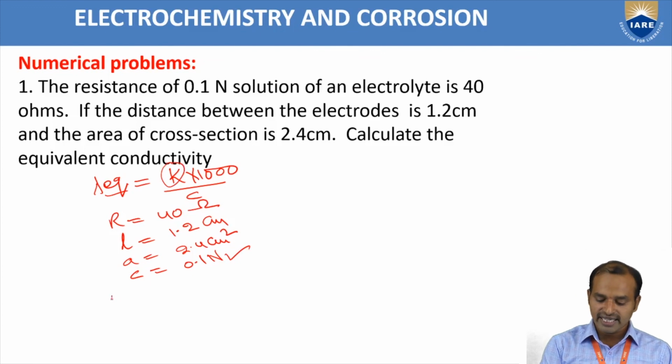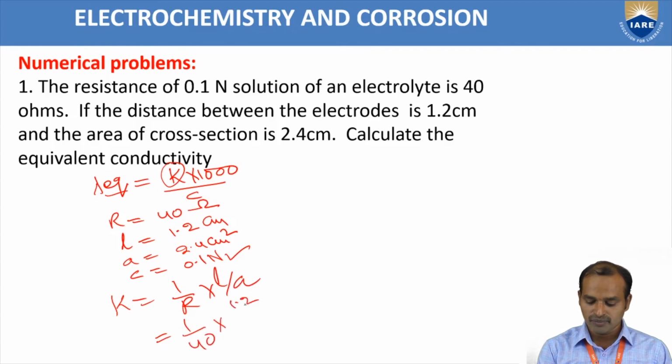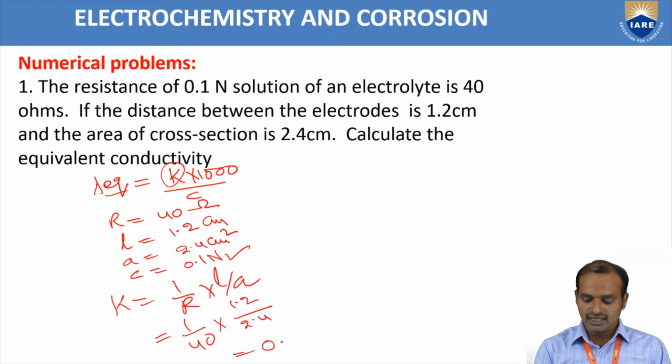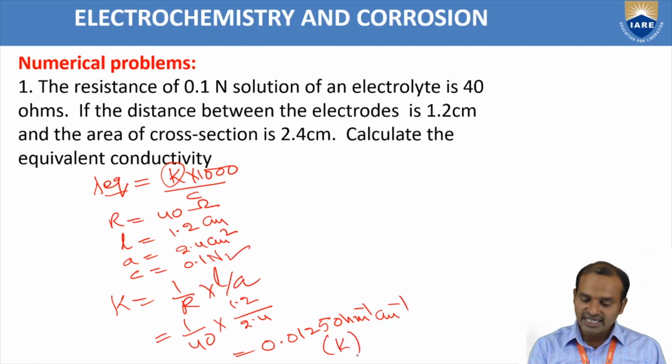What is K? K is equal to 1 by R into L by A. 1 by 40 into 1.2 by 2.4, that equals 0.0125 ohm inverse centimeter inverse. So this is the K value. Now we substitute this K value in lambda EQ.